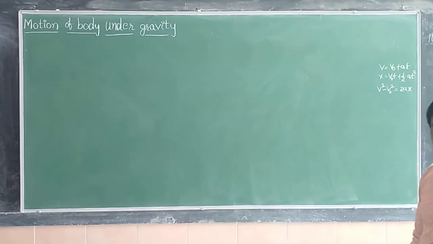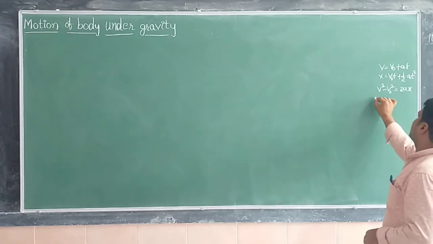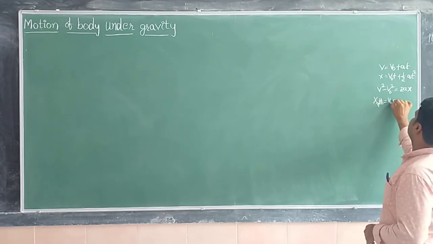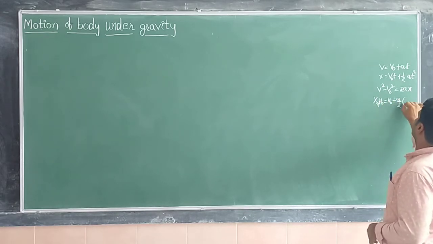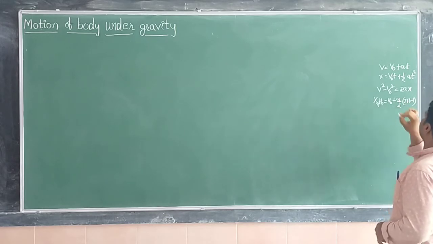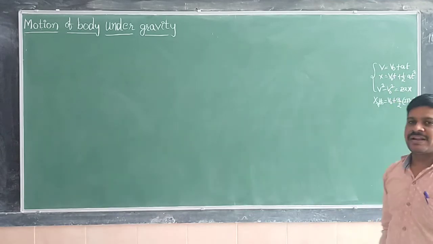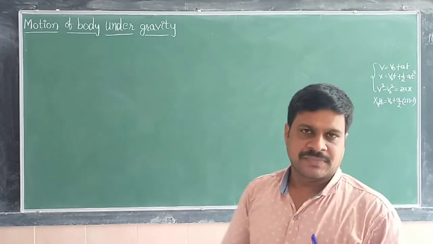Among these, we derived one more equation also. What is that? X nth is equal to V naught plus a by 2 into 2n minus 1. But the first three are nothing but the kinematic equations of motion.